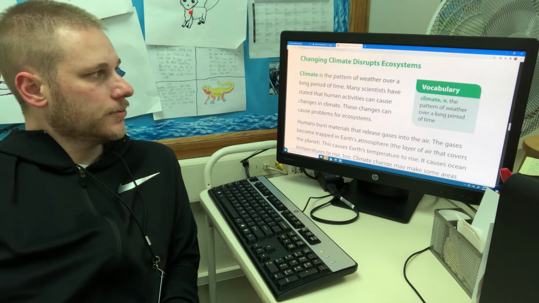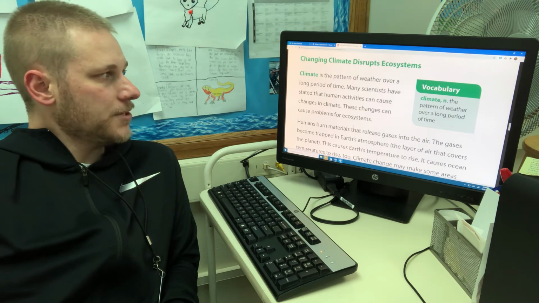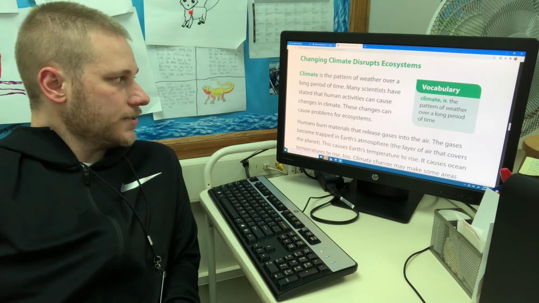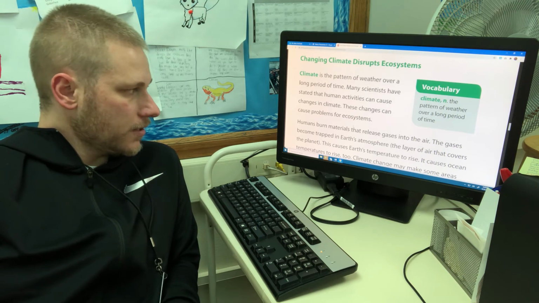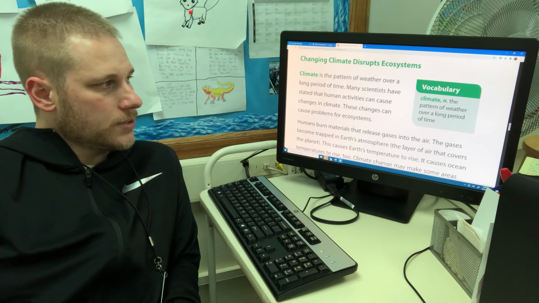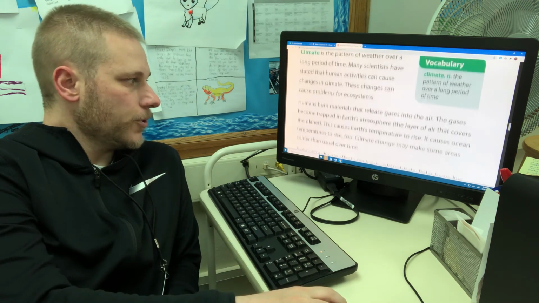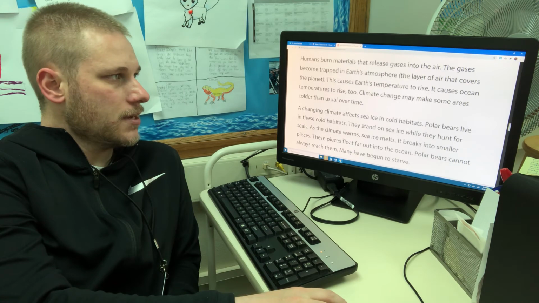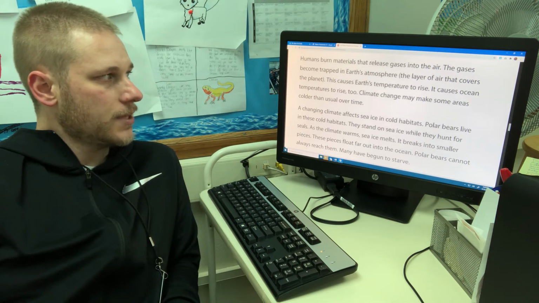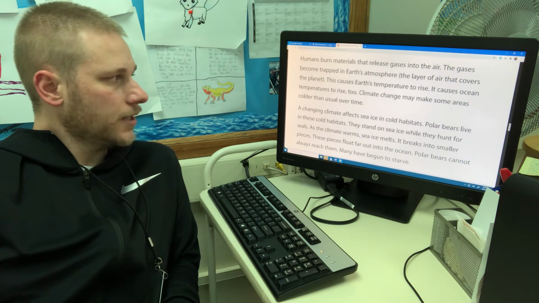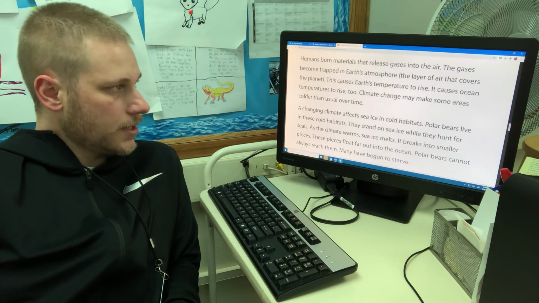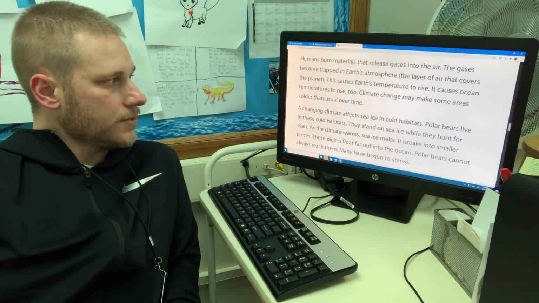Changing climate disrupts ecosystems. Climate is a pattern of weather over a long period of time. Many scientists have stated that human activities can cause changes in climate. These changes can cause problems for the ecosystem. Humans burn materials that release gas into the air. The gas becomes trapped in the Earth's atmosphere. The atmosphere is layers of air that cover the planet. This causes Earth's temperature to rise. It causes ocean temperatures to rise too.